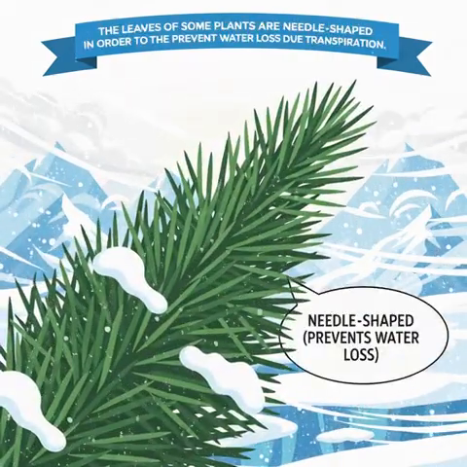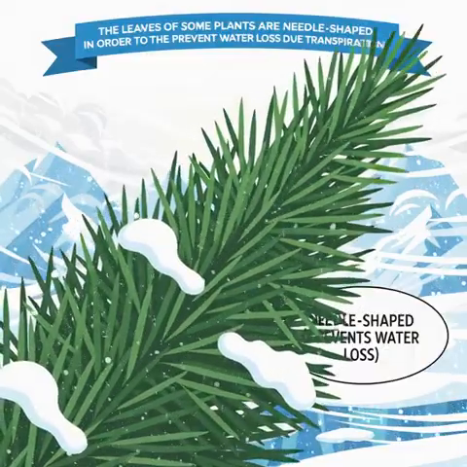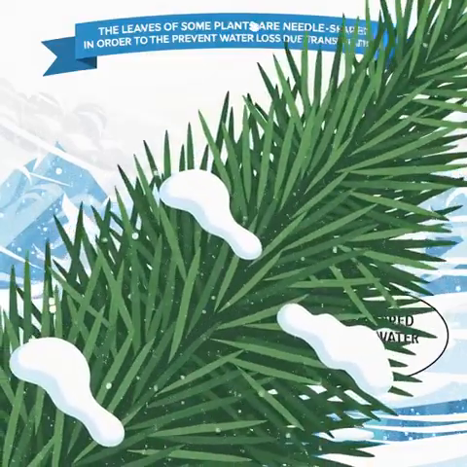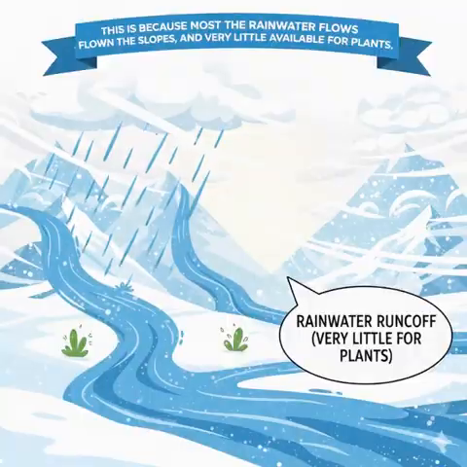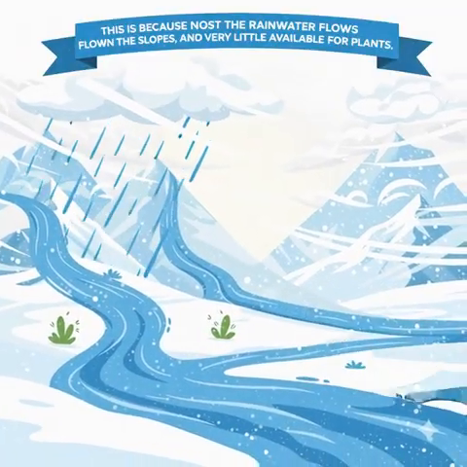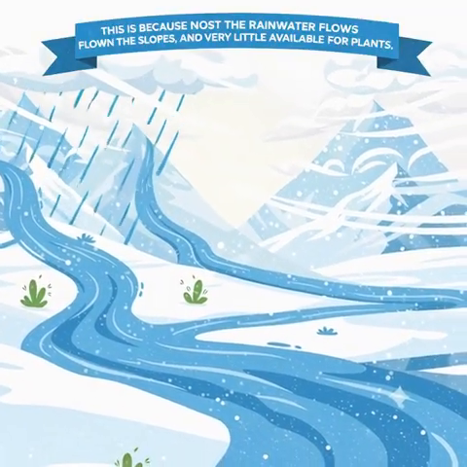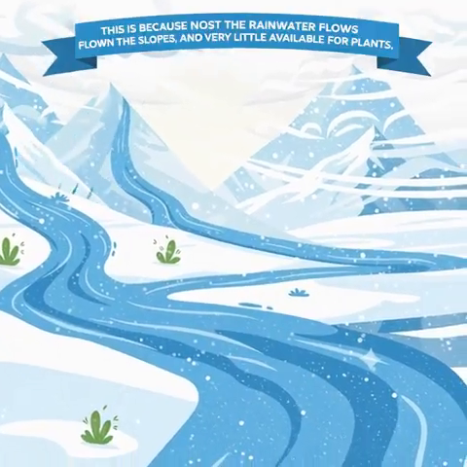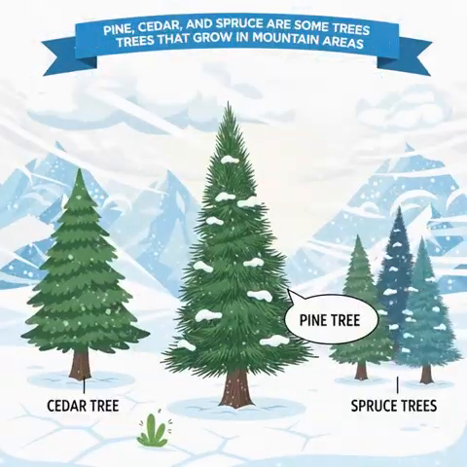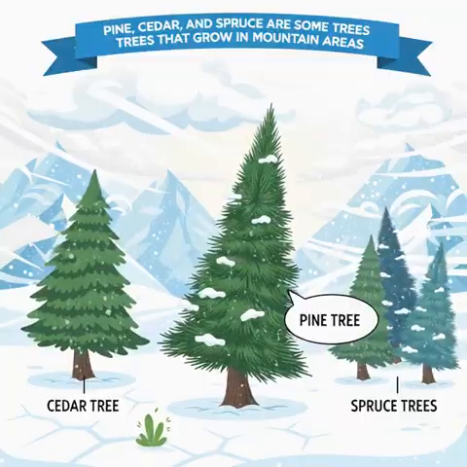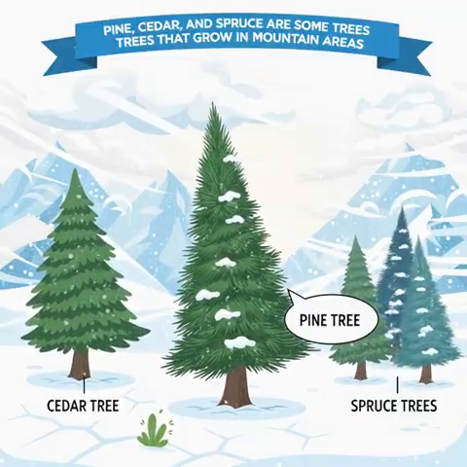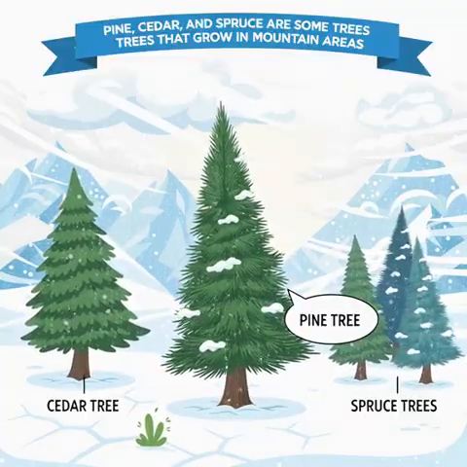The leaves of some plants are needle-shaped in order to prevent water loss due to transpiration. This is because most of the rainwater flows down the slopes, and very little is available for plants. Pine, cedar, and spruce are some trees that grow in mountain areas.